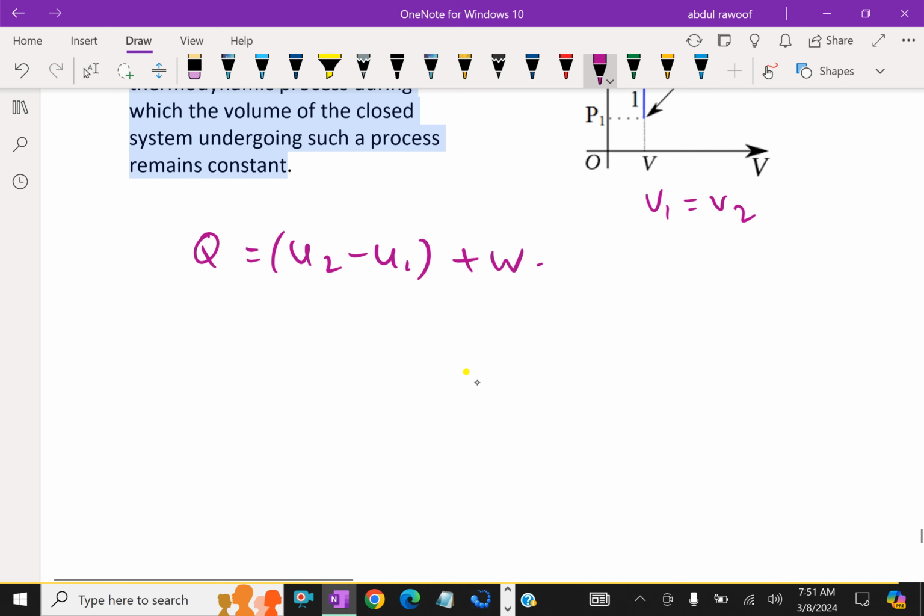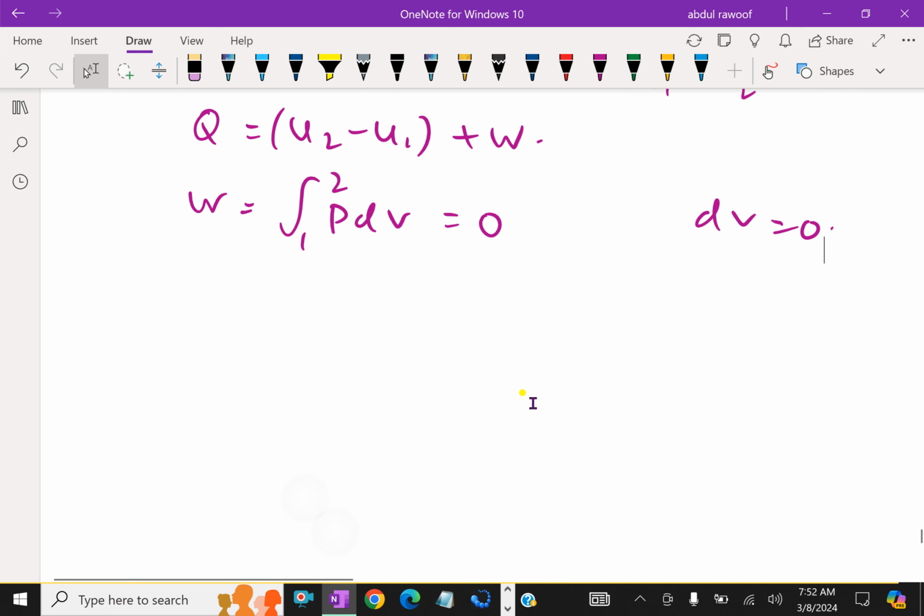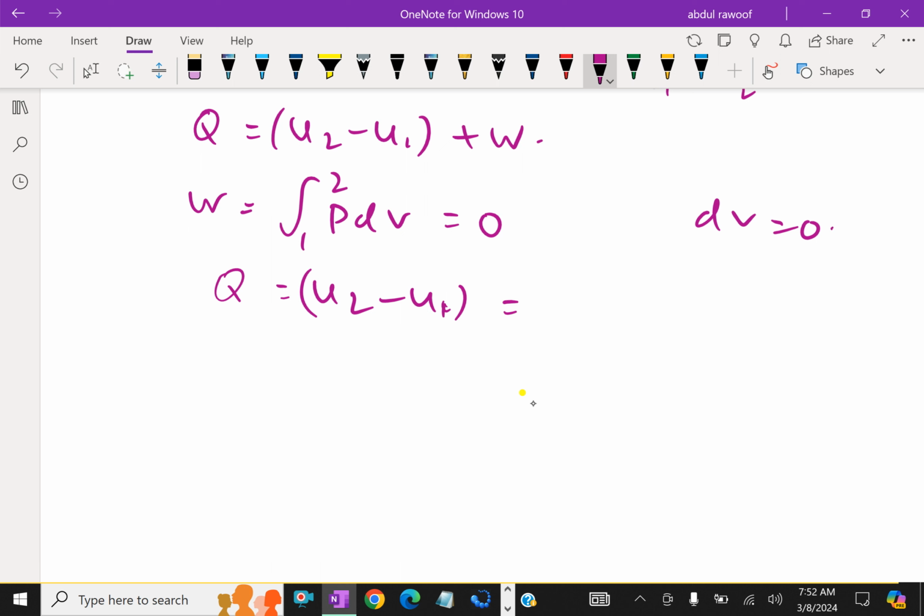Now the work done W equals the integral from 1 to 2 of P dV, which equals 0, since dV, the change in volume, equals 0, because it is an isovolumetric process. Therefore Q we can write as U2 minus U1, because work done is 0,